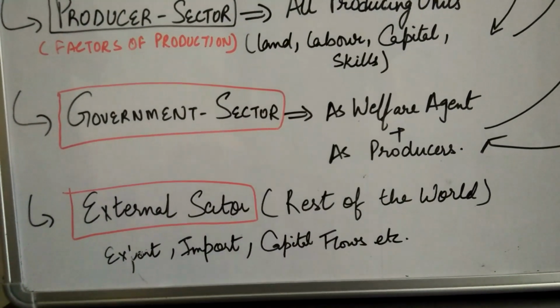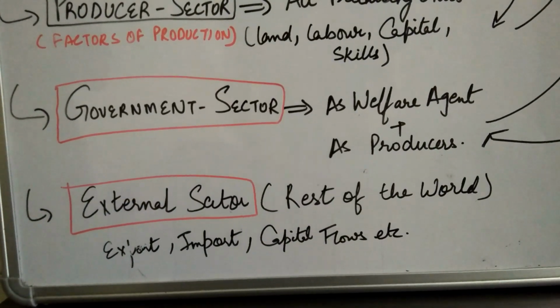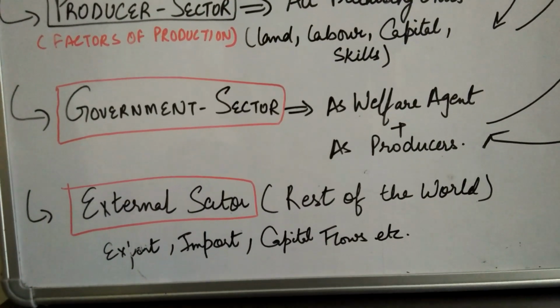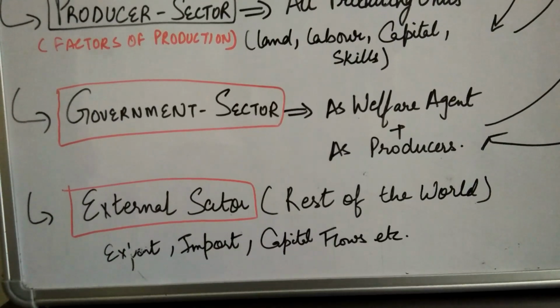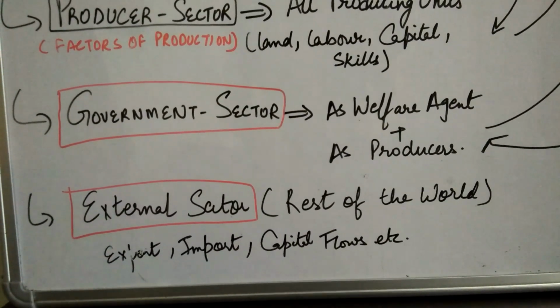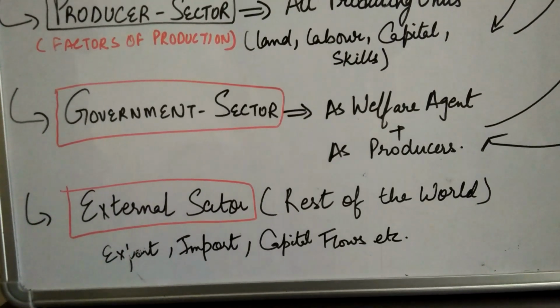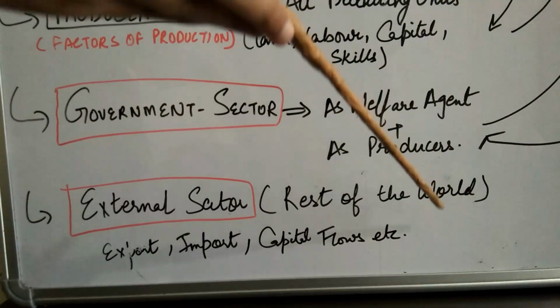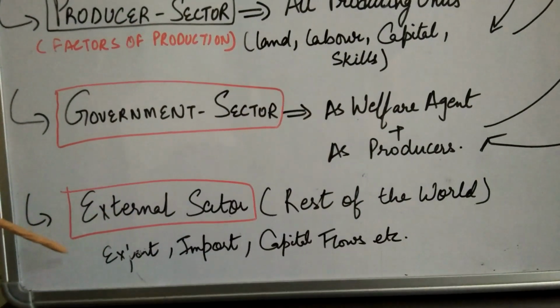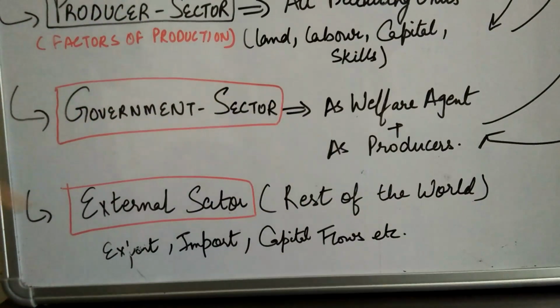Now coming to the last sector, which is the external sector. External means out of India. Because we are talking about our economy, if I say external sector, it means outside our economy. So this is the last and the fourth sector, which consists of the rest of the world, where export and import of goods and services happen and capital flow happens.